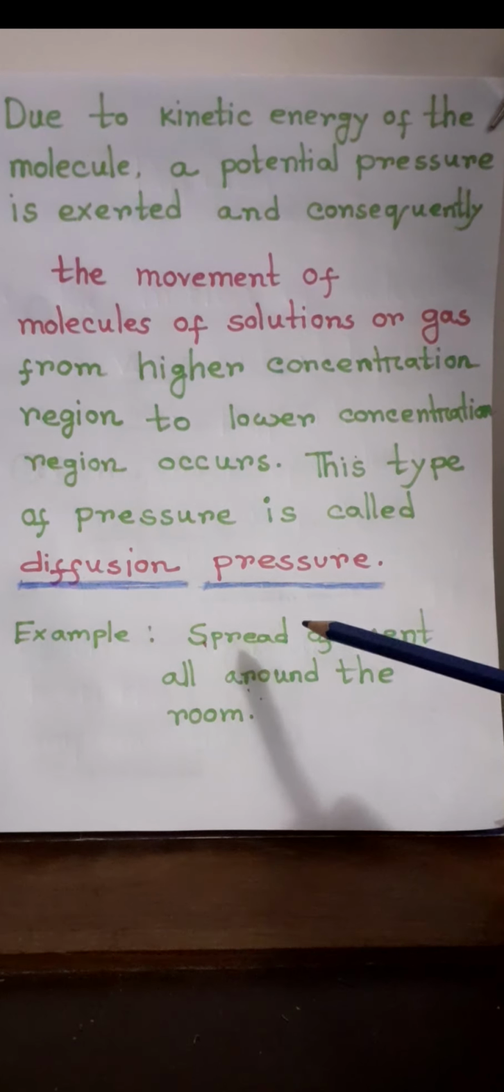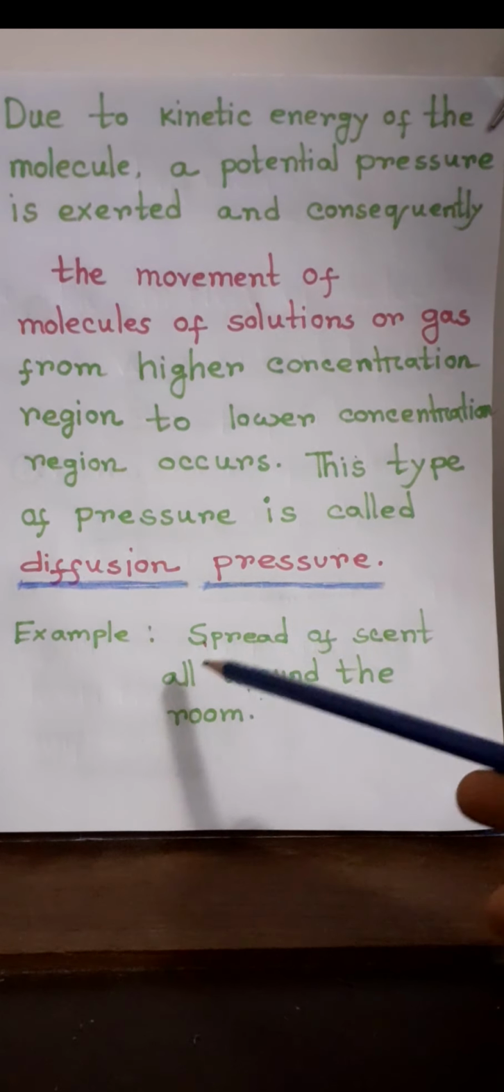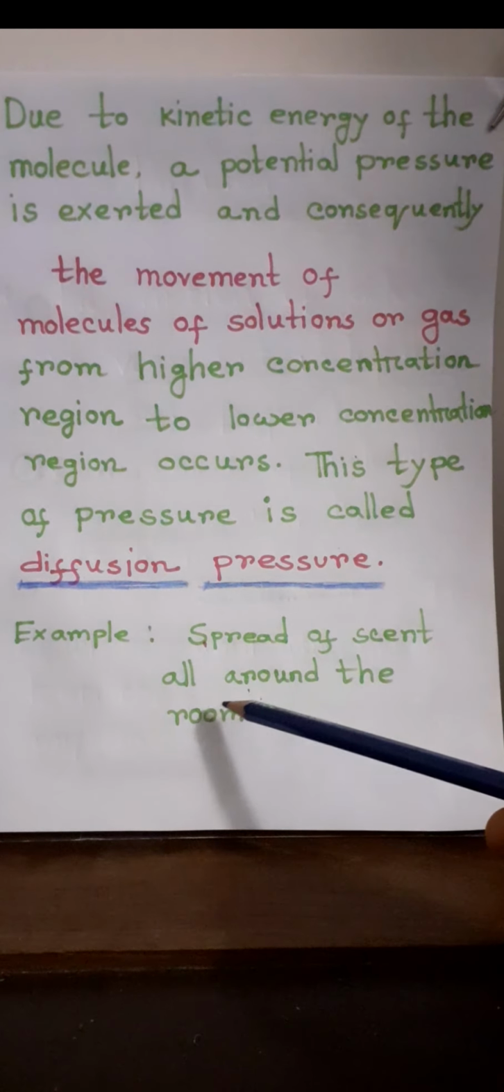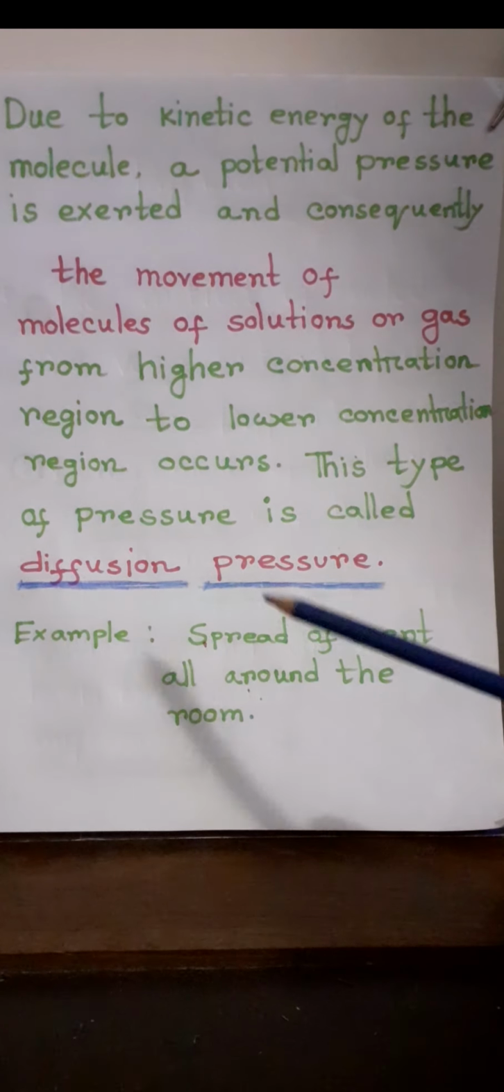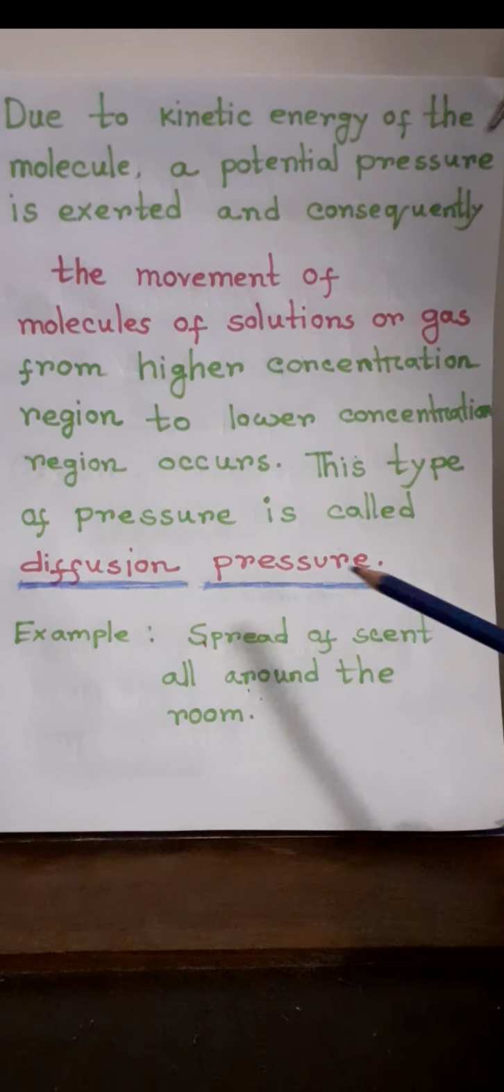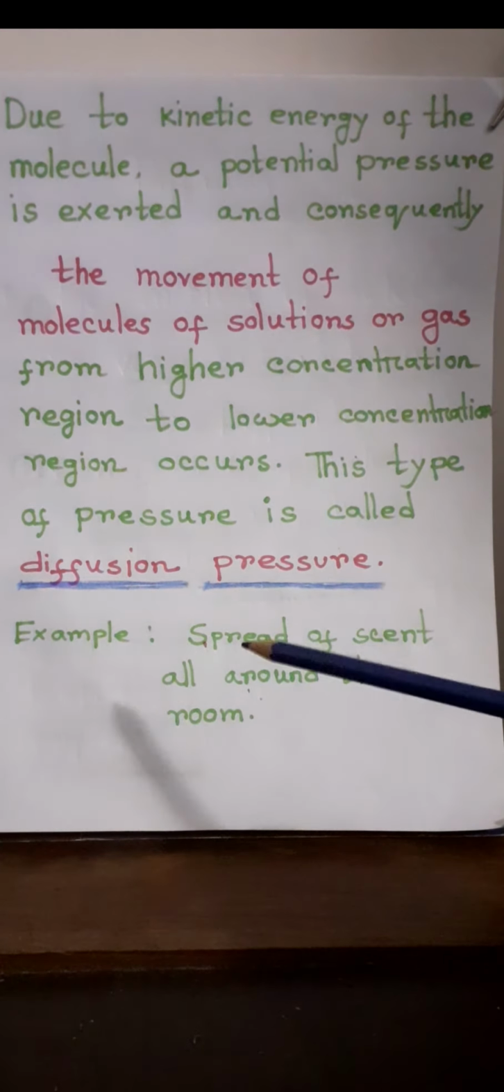An example of diffusion is the spread of scent all around the room. This is a practical example, and it is always practiced in our everyday life.